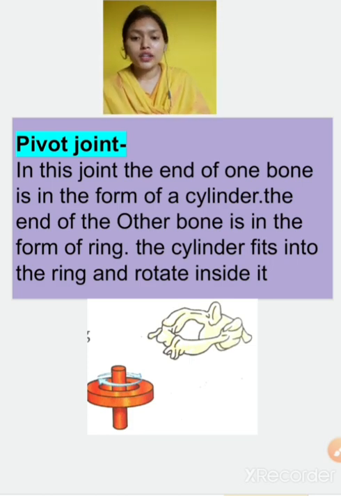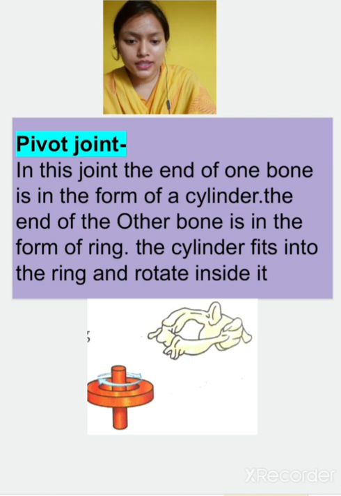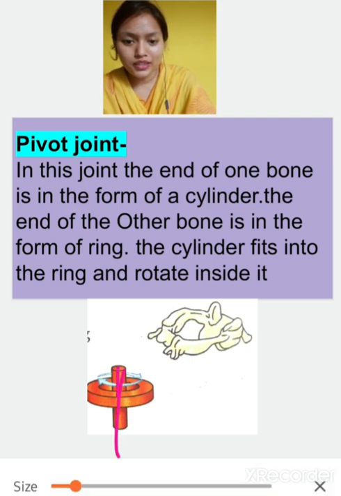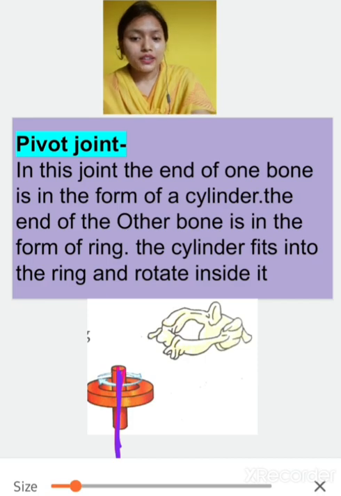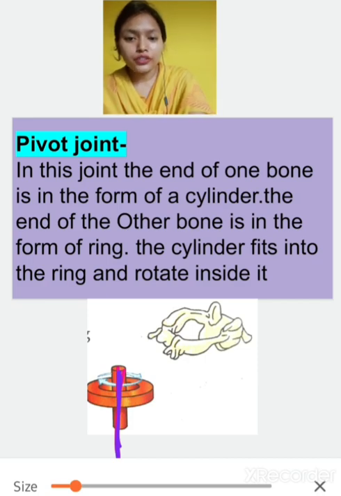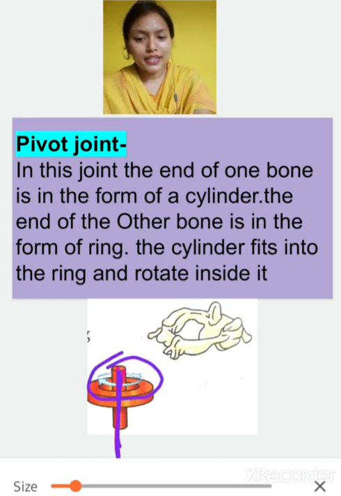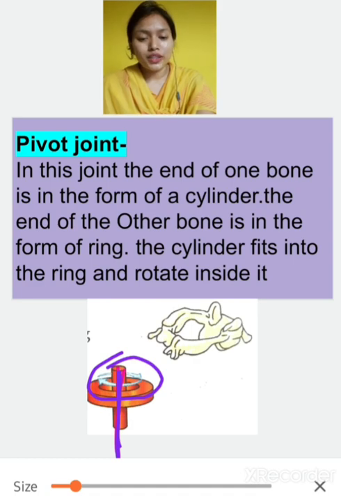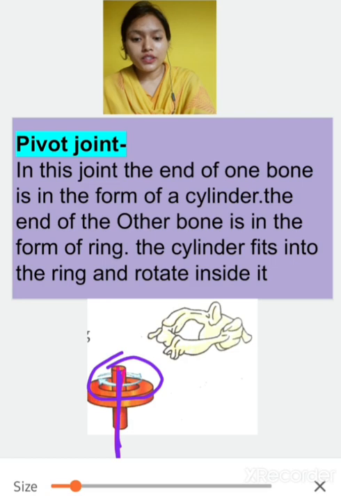So in this joint, the end of one bone is in the form of a cylinder, as shown in the diagram. The end of the other bone is in the form of a ring. The cylinder fits into the ring and rotates inside it.